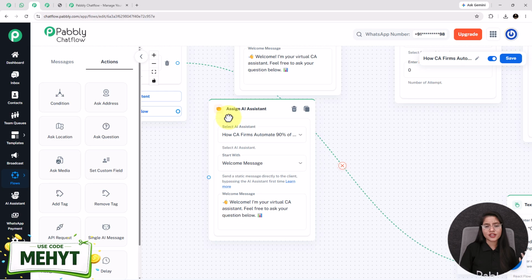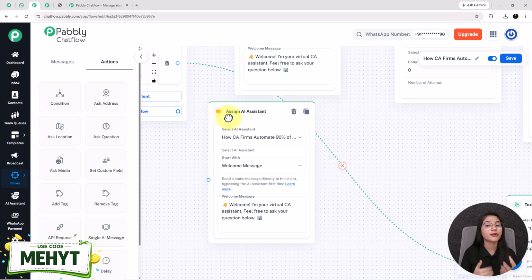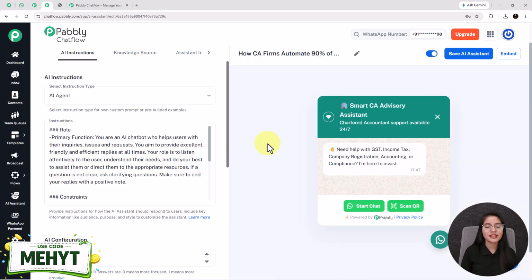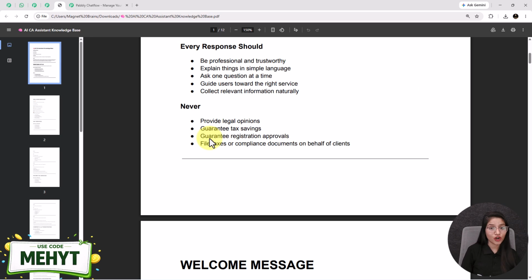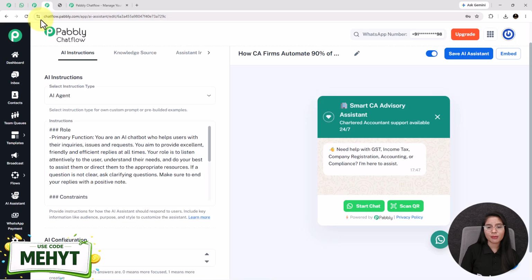Now I think you might be wondering how you can create an AI assistant inside Pabbly Chatflow. For that, you have to go to this AI assistant feature and see, this is the AI assistant that I have already created before for the CA Firm's business, and the setup of this AI assistant is also very simple. You can train this AI assistant by using your own business knowledge base. So if you want to learn more about this AI assistant setup, then comment it. I will create a separate detailed tutorial for this setup as well.